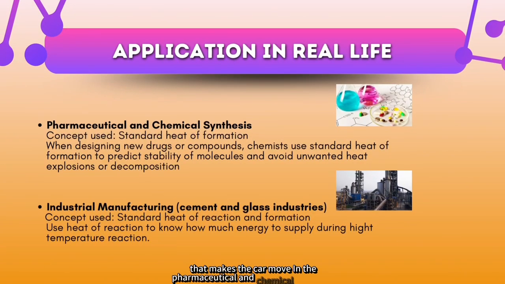In the pharmaceutical and chemical industries, when chemists are designing a new drug or compound, they are not just creating a new molecule, they are building a structure with stored energy. The standard heat of formation tells them how much energy is stored in that molecular structure. By knowing this, they can predict the molecule's stability. Finally, in large-scale industrial manufacturing, like in the cement and glass industries, by calculating the heat of reaction, engineers can design reactors that can work efficiently.